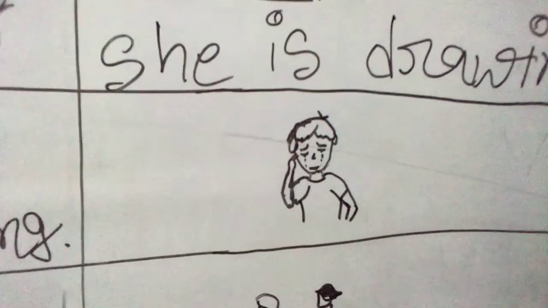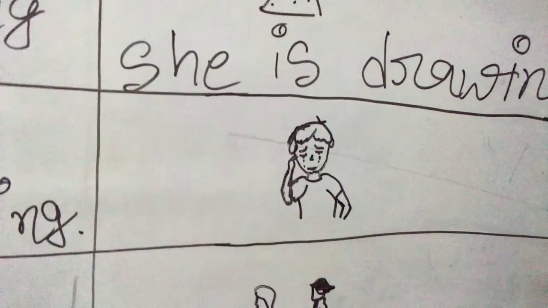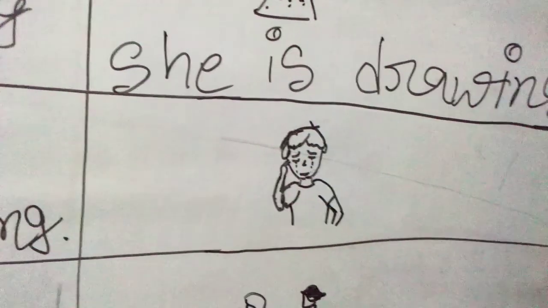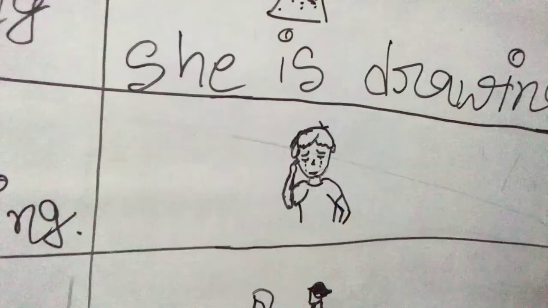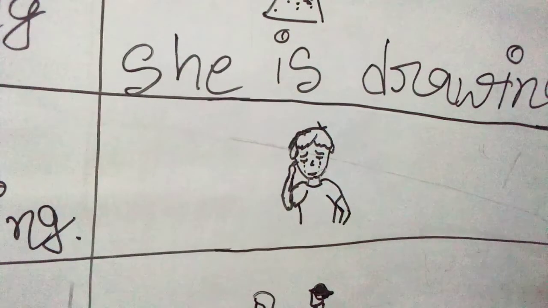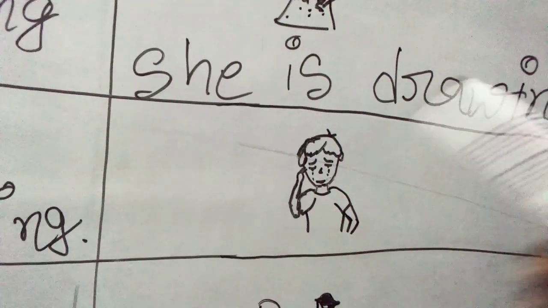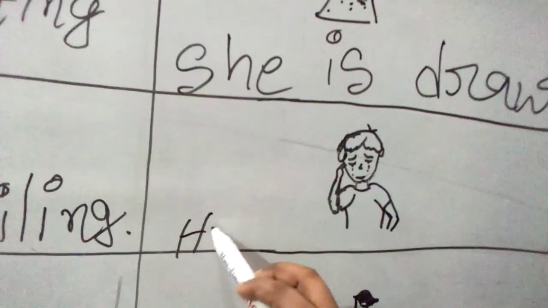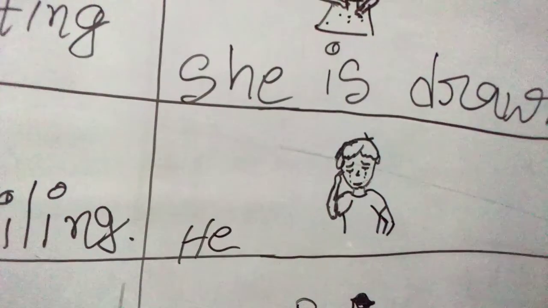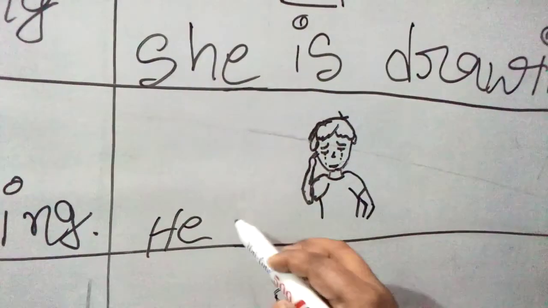Now coming to the next picture, see, it's a boy. From the picture we can see he doesn't have long hair, and he is wearing a t-shirt. So it's a boy. So for a boy we will use he. Along with he, which auxiliary verb should be used here?